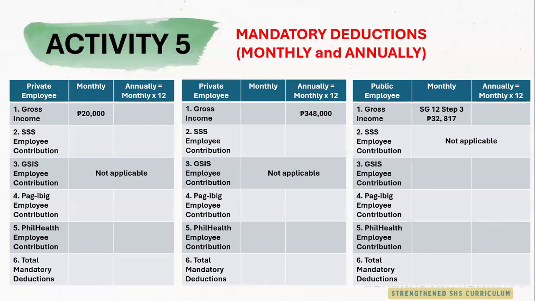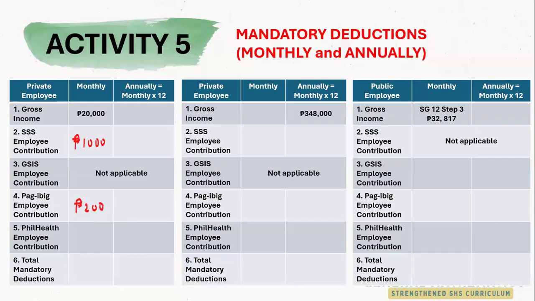So first, let's focus on the SSS contribution when the monthly salary is 20,000. So again, we get 5% of the MSC. And in here, we don't need to round it off because the MSC is already the gross income also. So we multiply it by 0.05, which is 5%. So 20,000 times 0.05 is 1,000 pesos. Next, for the Pag-ibig, this is of a 10,000 cap. So automatically, we'll deduct 200.